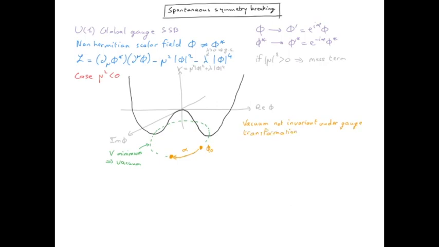Nevertheless, we see that the Lagrangian itself is invariant under gauge transformation. This situation, in which the Lagrangian is unchanged under transformation but not the vacuum, is called a spontaneous symmetry breaking. This is by opposition to an explicit symmetry breaking, in which case the Lagrangian itself will not be symmetric.